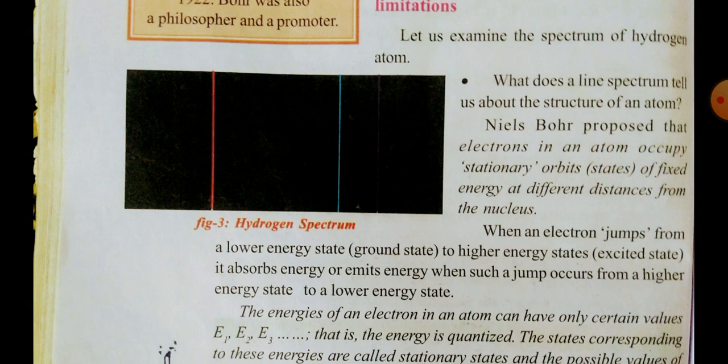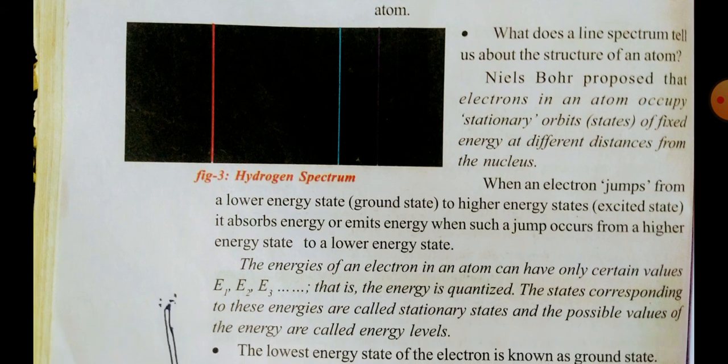When it goes from E1 to E2, the energy absorbed by the electron is equal to the energy emitted when the electron jumps from E2 to E1. Means if it goes to a higher level, it absorbs the energy which is the difference of the two energy levels, and it emits the energy which is the difference between E2 and E1.